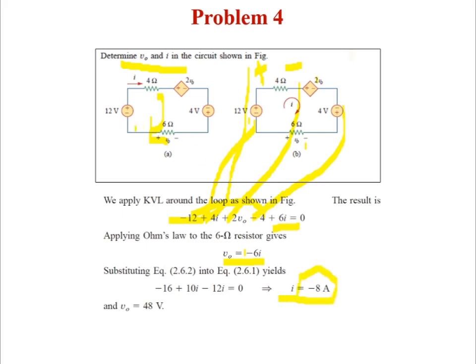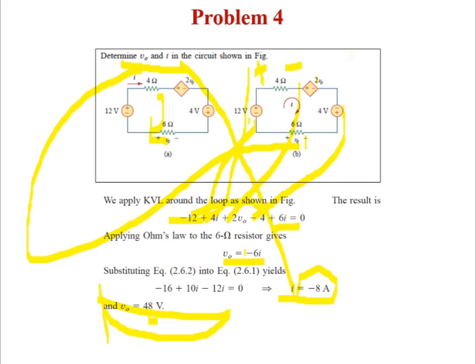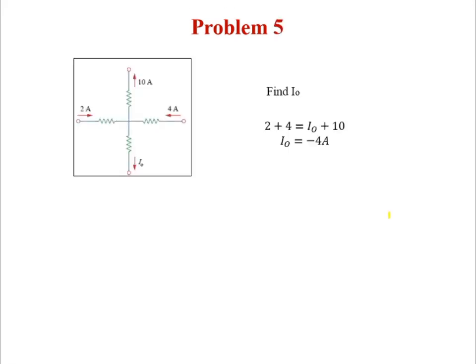See, actually what they are asking, we have found, right? Now they are asking what is V0. So V0, they are asking for this resistor. That means 6 into 8, minus 48 voltage, right? Because here you have minus, here also minus. So this minus will become plus. So your drop is 48. Okay, I hope you understood. If you have any problems, you can just post to my mail. I will reply to your queries immediately.